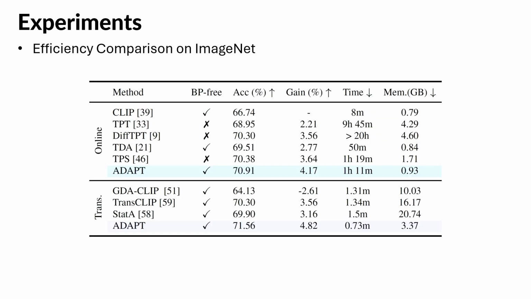To further analyze the efficiency, we evaluate all methods under the same protocol and computational resource, NVIDIA RTX A6000. In the online setting, ADAPT achieves the highest accuracy with just 1 hour 11 minutes and 0.93 gigabytes, notably lower than TPT. In the transductive setting, it builds the knowledge bank once and runs in a single pass, requiring only 0.73 minutes and 3.37 gigabytes. These results highlight ADAPT as a practical solution balancing accuracy and efficiency.